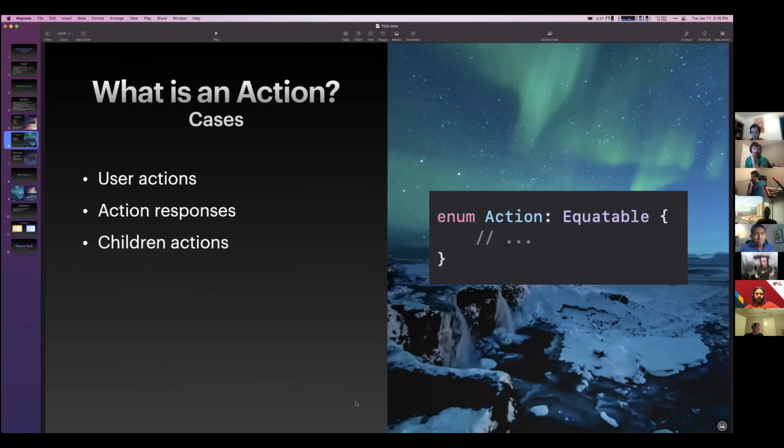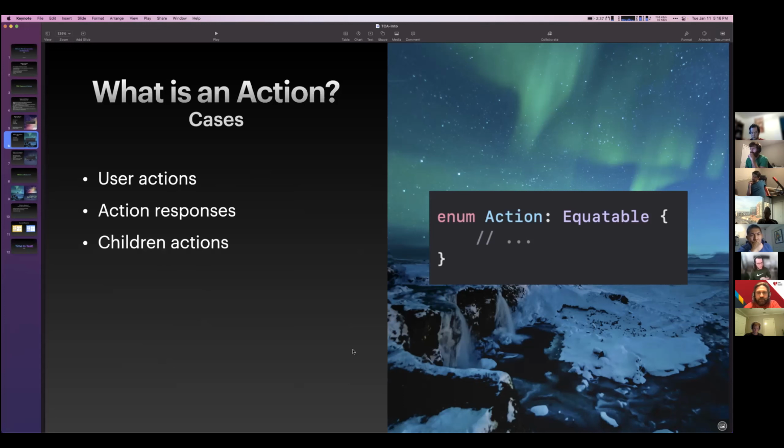So an action is simply just an enum. It's just every single case that you can do. If a user can press a button to add a new to-do item, well, that would be a user action, and we would have to add that action to our enum of actions. But let's say that we have this API call. The user presses a button and it happens to fire this API call. Well, we'll need an action response to finally feed that back into the store. As I was saying before, effects are handled in the background, but they need to be fed back into this reducer with this action so that we can update everything on the main thread.